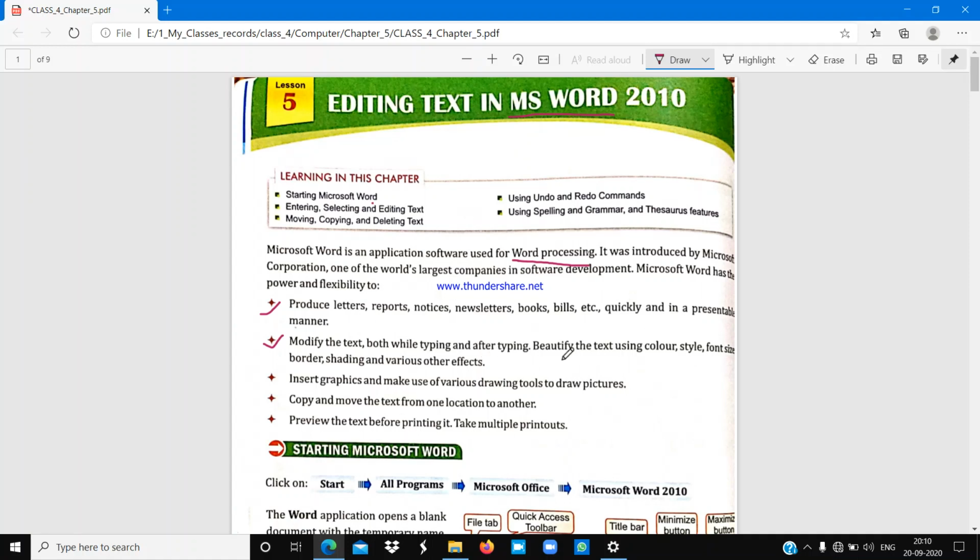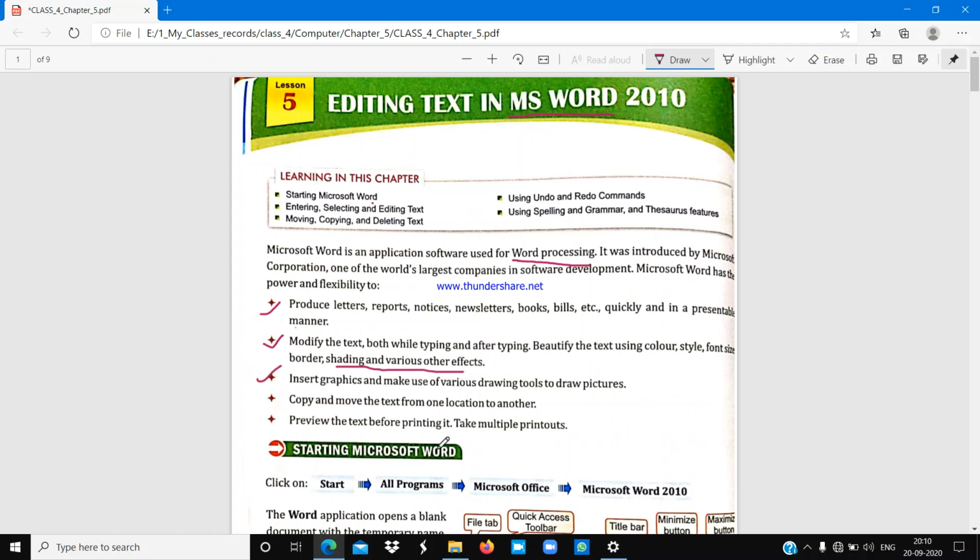It will help you to beautify the text using colors, style, font size, border, shading and various other effects. You can beautify your text by applying different font sizes, font styles, font colors, borders, shading and various other effects.